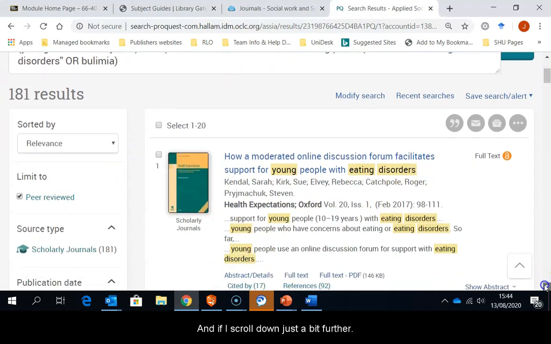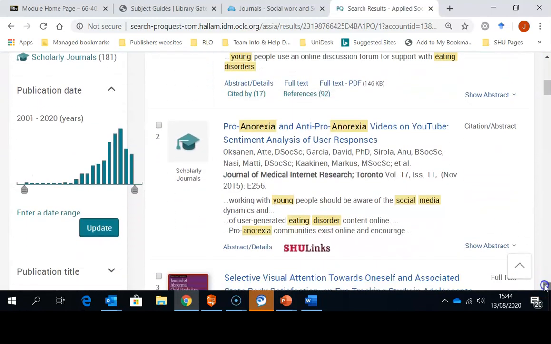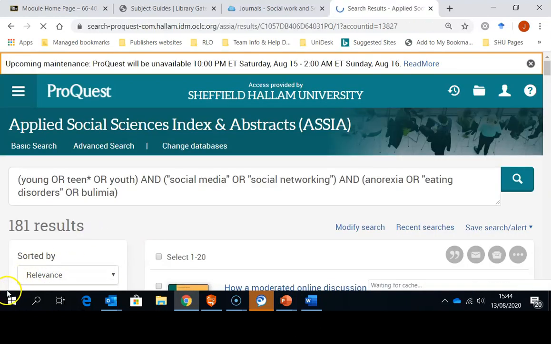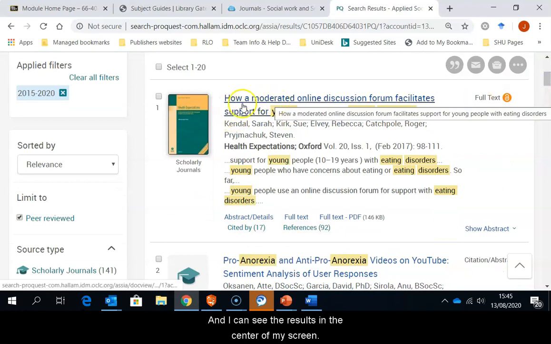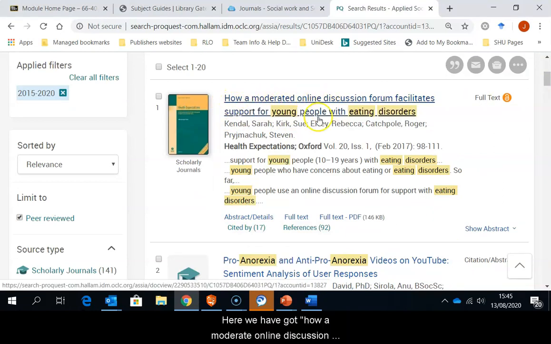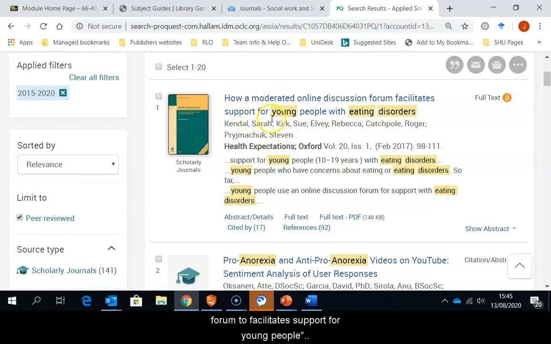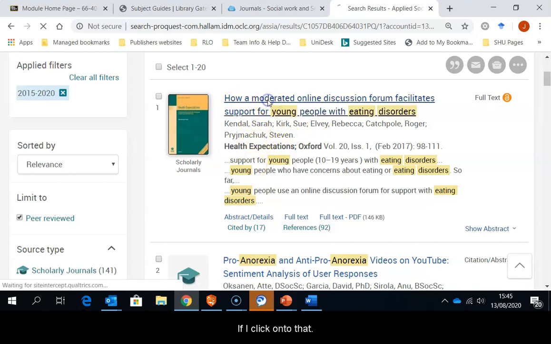And if I scroll down a little bit further, I can narrow my search down by date, again on the left-hand side. If I use the sliding scroll, I can choose the last 5 years worth of information and click on Update. I've now got 141 results, and I can see the results in the centre of my screen. Here you've got how a moderate online discussion forum facilitates support for young people. I click onto that.